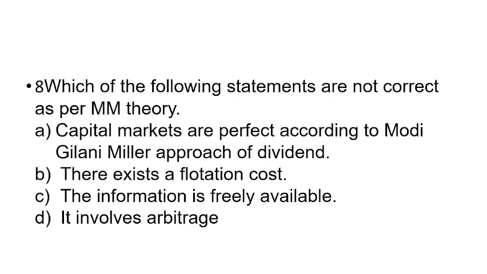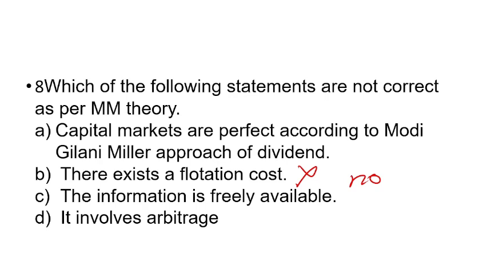Let's see one by one. Capital markets are perfect. I told you it exists in the Modigliani-Miller approach of dividend. Then there exists a flotation cost. This is totally wrong. No flotation cost exists in the theory. Then the information is freely available. Investors can take as much information as they want. Then D is what? It involves arbitrage.